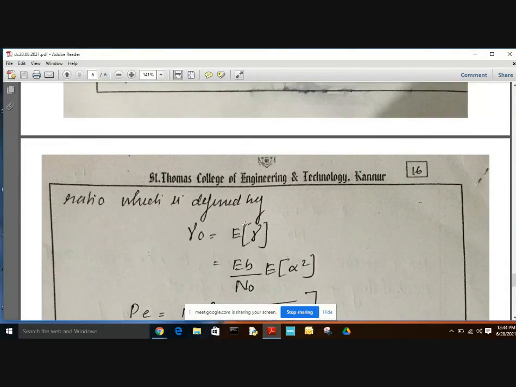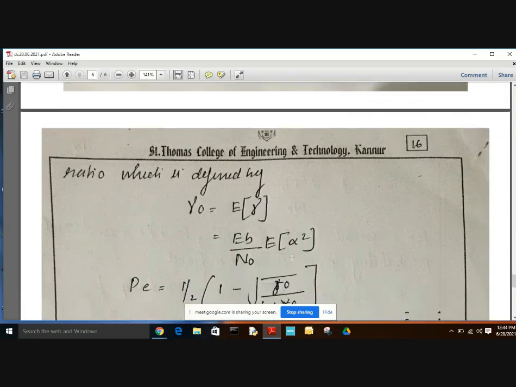We know the value of gamma is alpha square into Eb by N naught. Taking this expectation, Eb by N naught is a constant value, so we take it outside, and inside we have the expectation of alpha square.